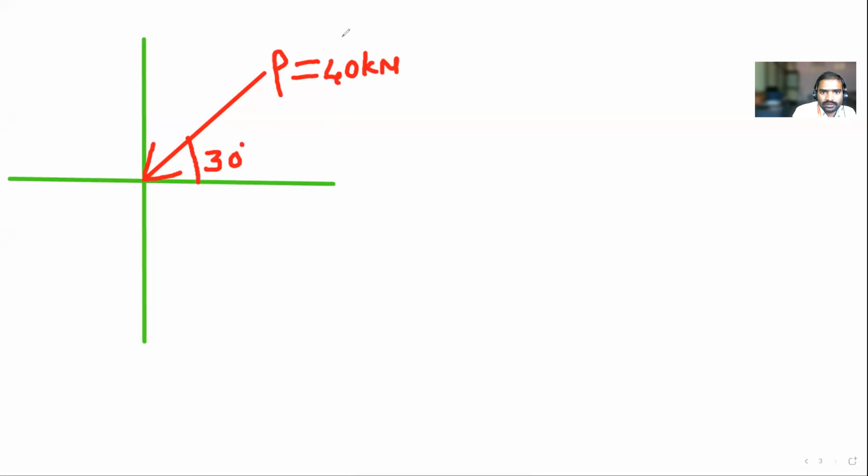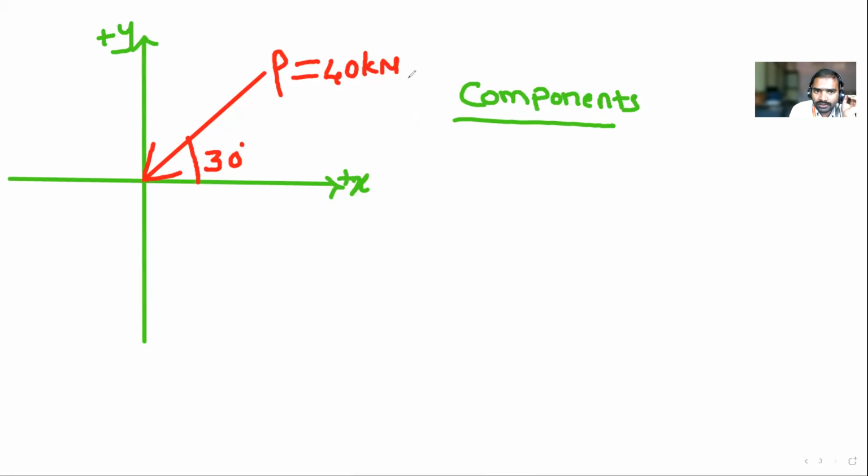Now he has given this diagram also. Tell me, this X is the axis, this is Y. This is positive X. What is he asking? He is asking to find out these components. So first you have to read the components. Which is the first component, horizontal or vertical? Anyone you can take. First I will take the horizontal component.